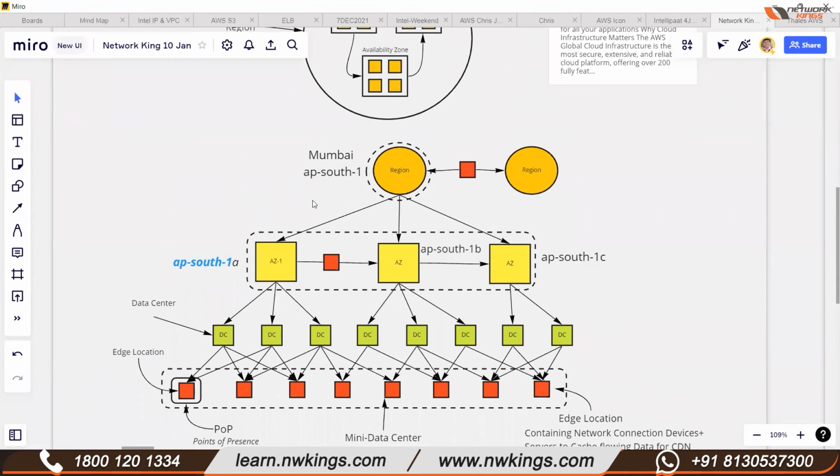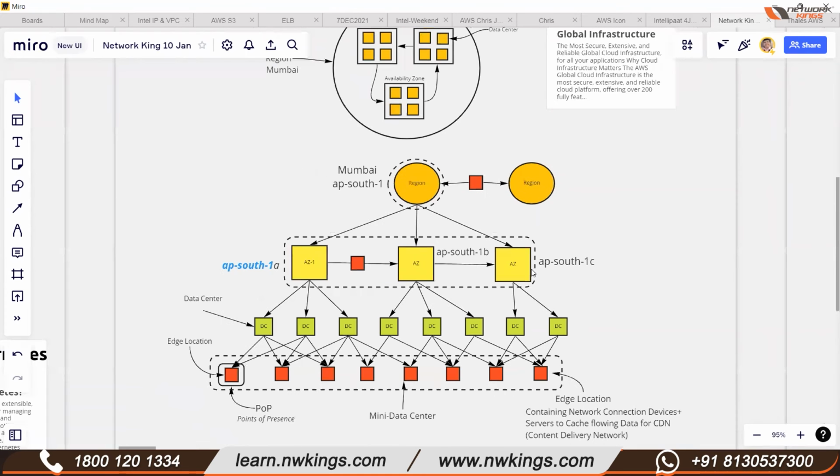What is this naming convention? AP means Asia Pacific, South 1. And after 1, if you put A, it is the first availability zone. 1B is the second availability zone, and 1C is the third availability zone. So this way, they provide the naming convention, right?